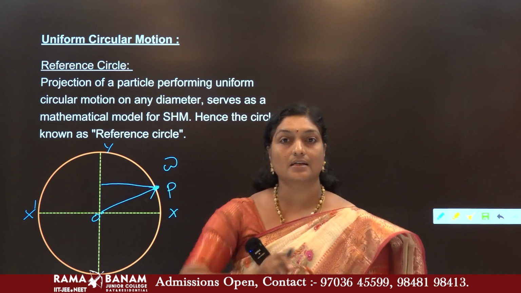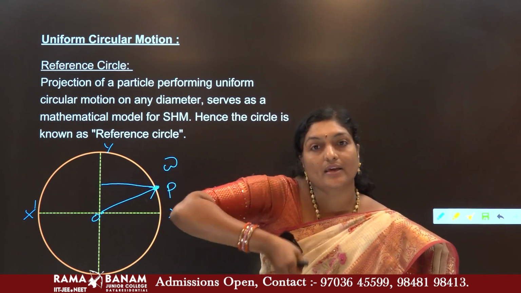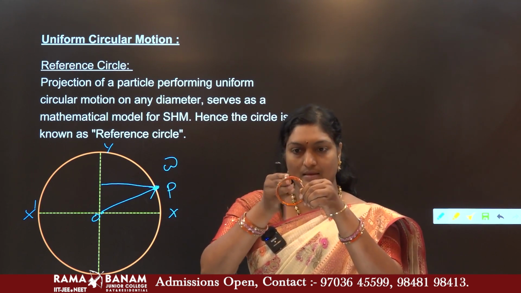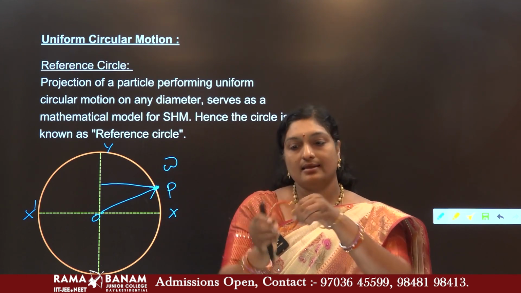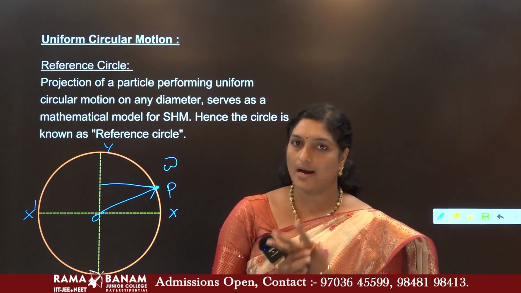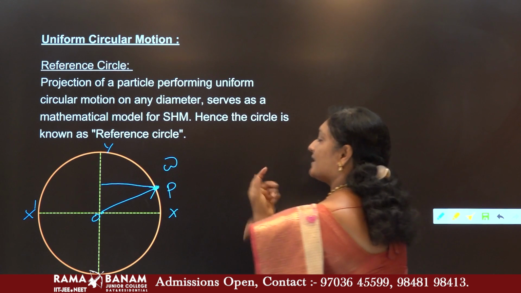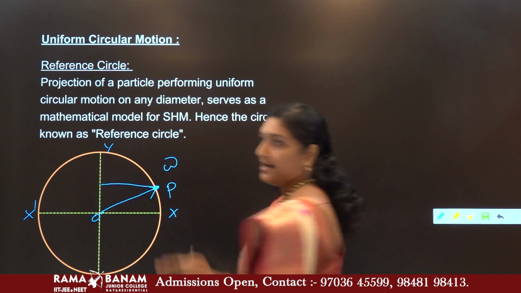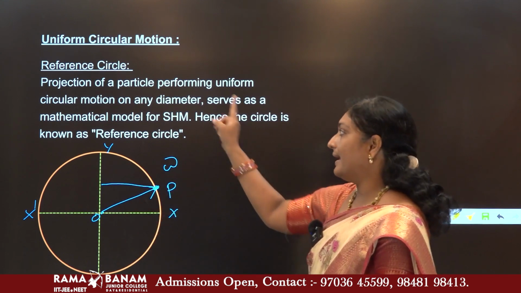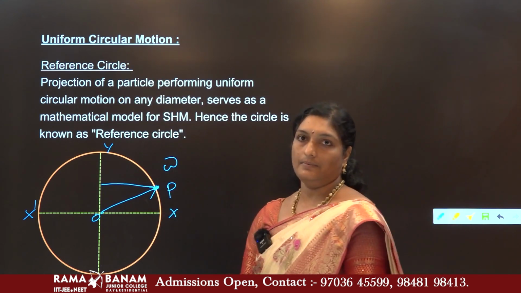Even though you are moving in circular motion, it will be moving in the vertical direction, that means only along the y-axis. If it is constrained along the x-axis, it moves along the x-axis. Now you understood this. So this projection of the particle along the diameter of a uniform circular motion behaves as a reference circle.